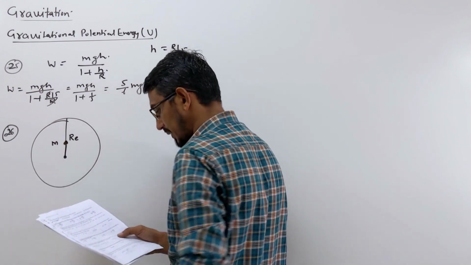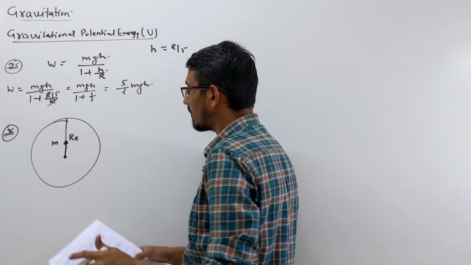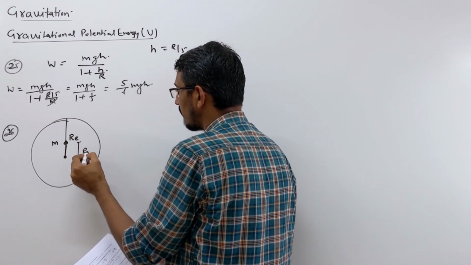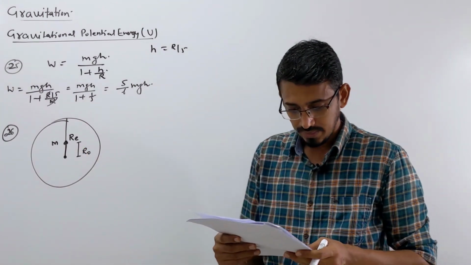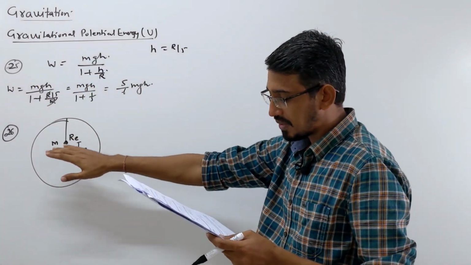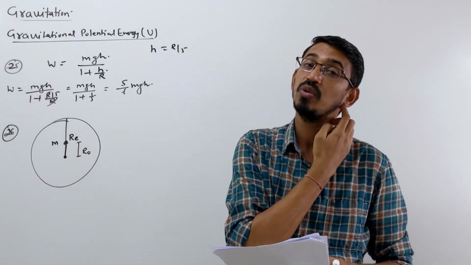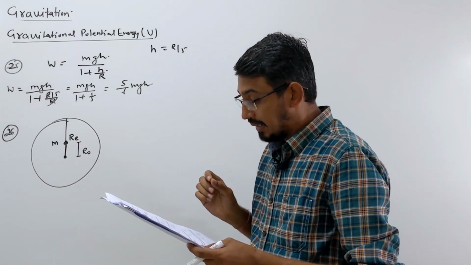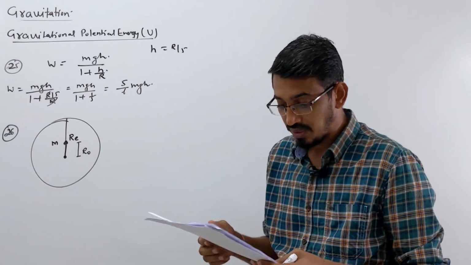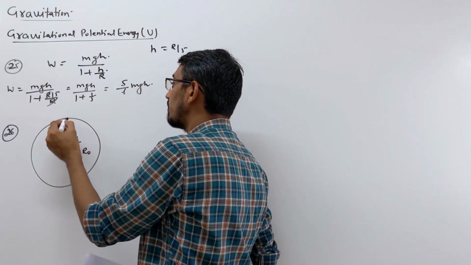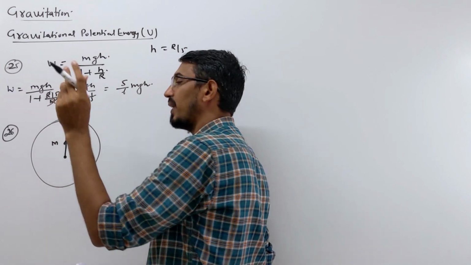The object or mass was at this point, and the initial distance from center of earth was given as r0, correct? Yes, placed at a distance r0 from center of earth, starts moving from rest. So initial kinetic energy will be 0 because it is starting from rest. The velocity of the body on reaching the earth's surface will be what? When this object comes to this point, what is the final velocity?